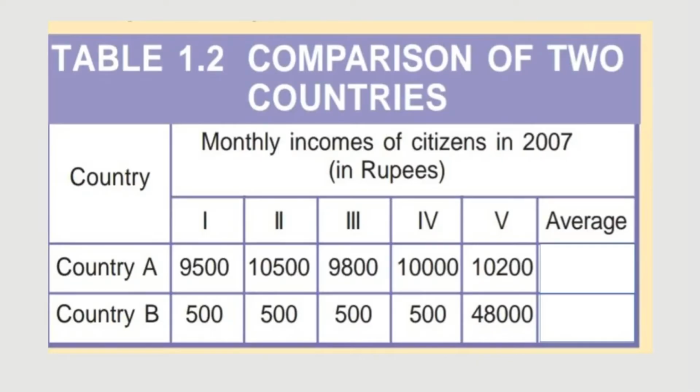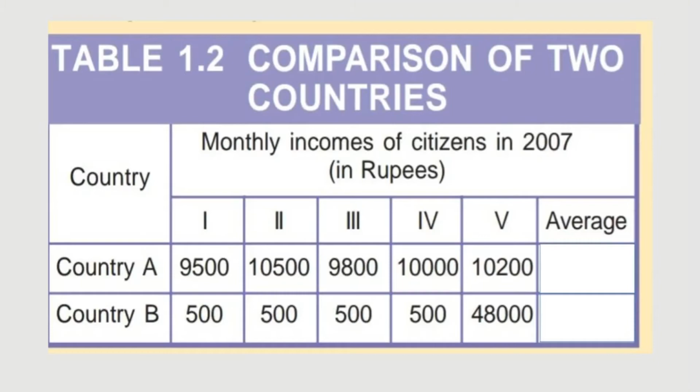Till here you have understood the demerits of total income and the merits of average income. Does average income have any limitations? Before thinking about that, just do the given activity. Table 1.2 gives the comparison of two countries, country A and country B. The distribution of income of 5 citizens is given here. Could you find the average income of country A and B? What is the equation for finding average income? Average income is equal to total income divided by total number of people.